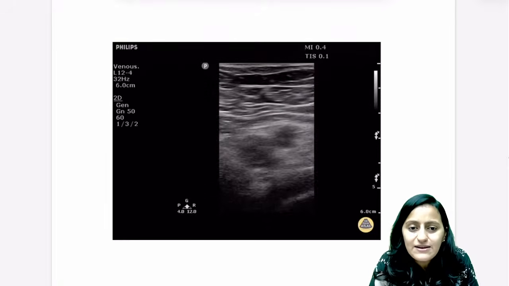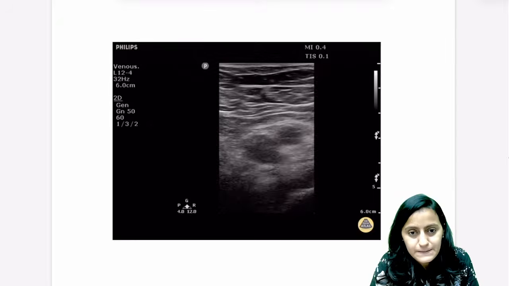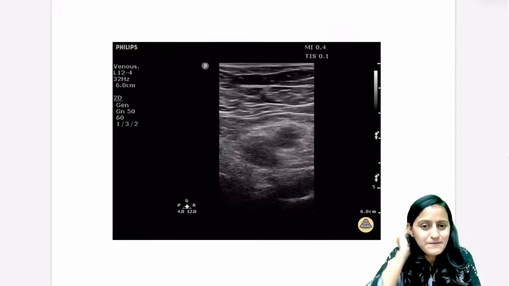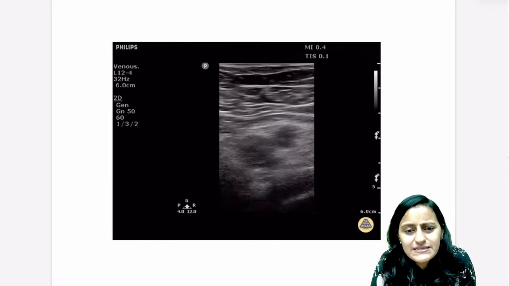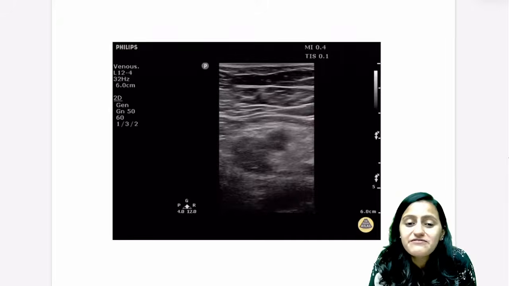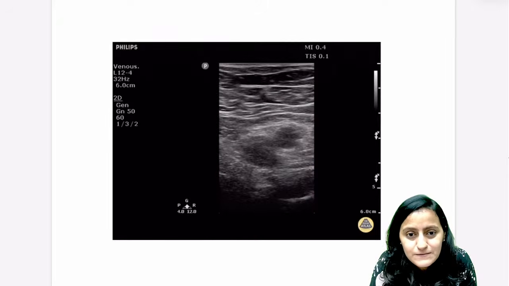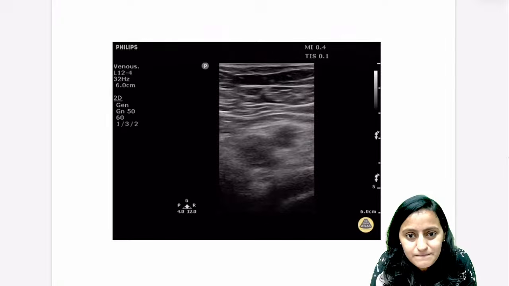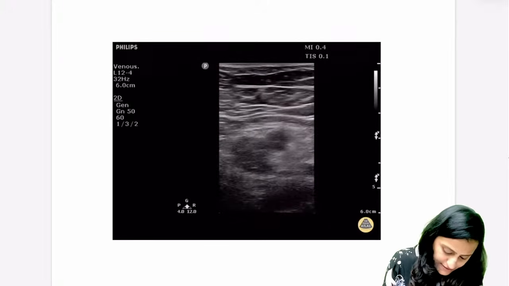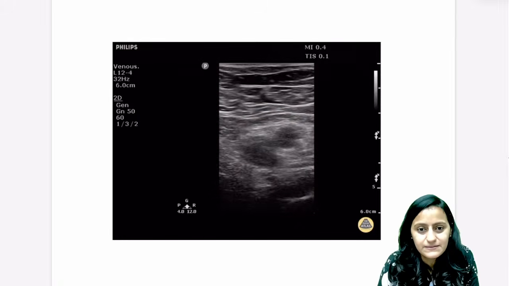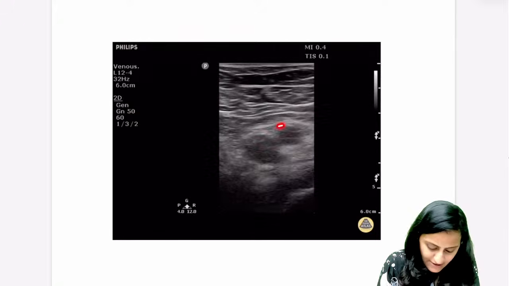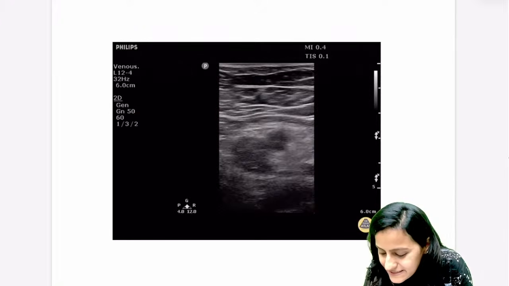This is again an ultrasound image, right? If I give you the history, this becomes easy to identify. The clue that I can give you is this ultrasound is being done for a peripheral vessel. What are you seeing here? There are these two vessels that you are seeing here, an artery and a vein. So what is that indicating?